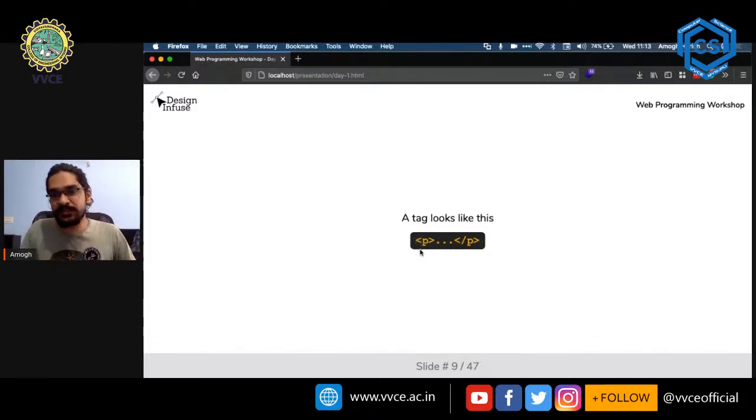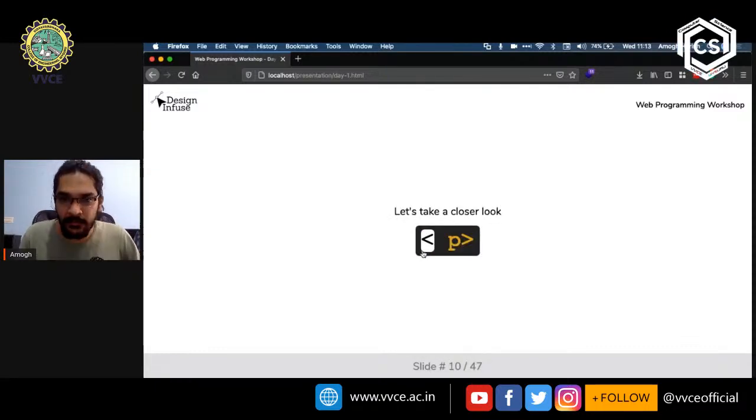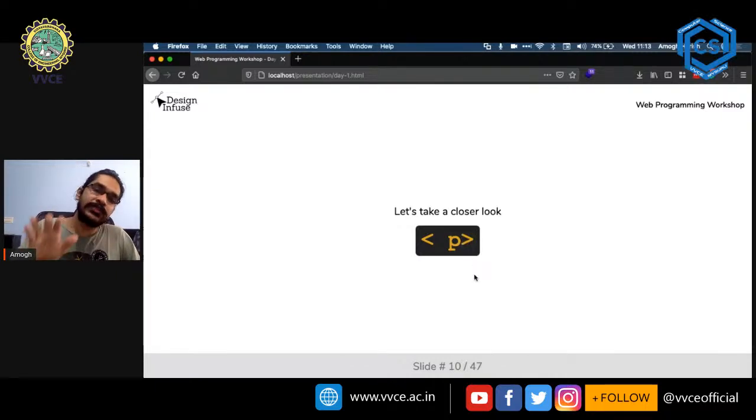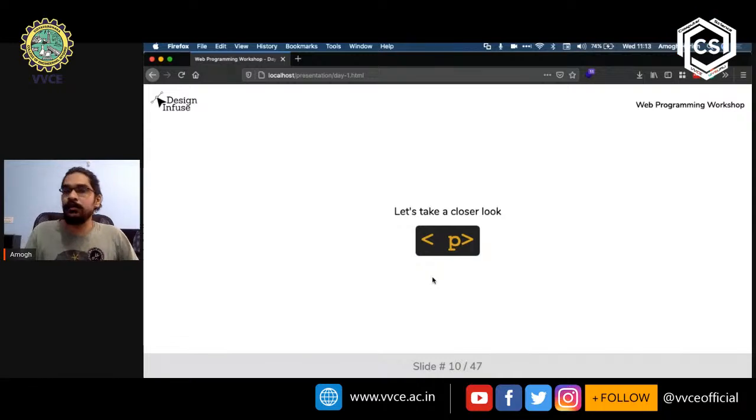Let's go a little bit closer into this tag and explore what it is. We have an opening left angle bracket, then the name of the tag, and then a right angle bracket. When a browser comes across a left angle bracket in the document, the browser understands that whatever comes after the left angle bracket, the one being highlighted on the screen right now, is an instruction that the browser needs to execute. Let me repeat that again.